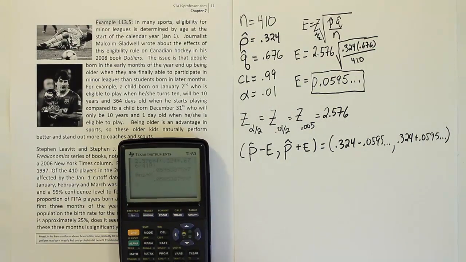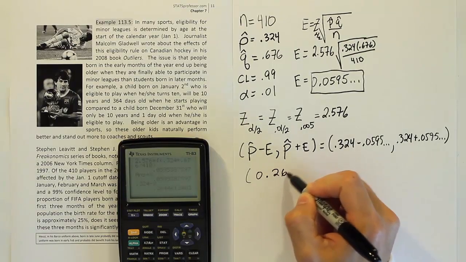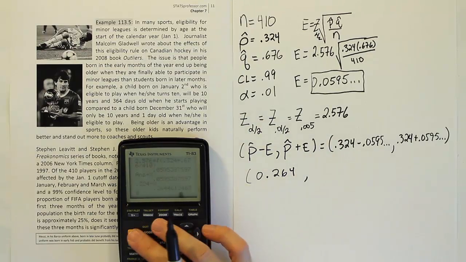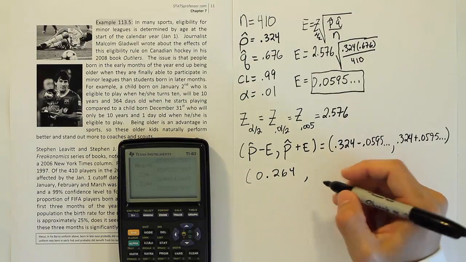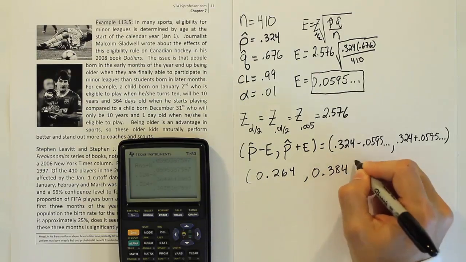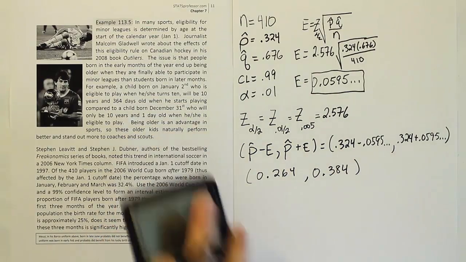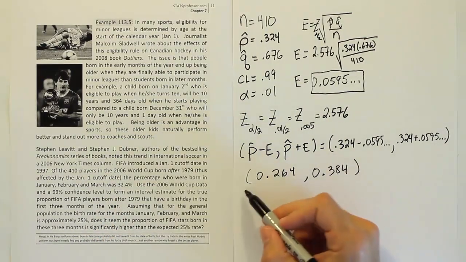So 0.324 minus the error gives us for the first part 0.264, and then we'll do the same but this time plus the error, and we get 0.384.